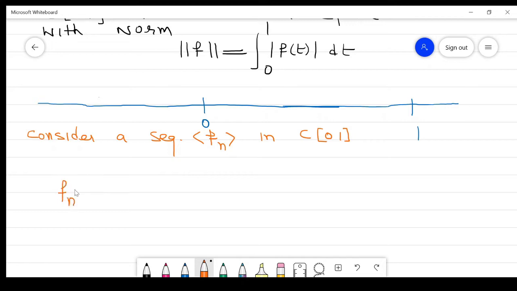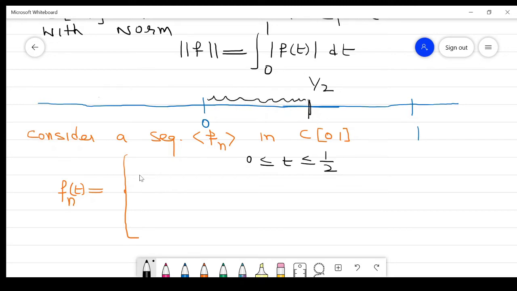This is Fn(t), which is divided into 3 parts. What are the 3 parts? First, we divide this function at 0, 1 by 2, and 1. So, first 0 less than t less than or equal to 1 by 2. Its value in this region is 1.